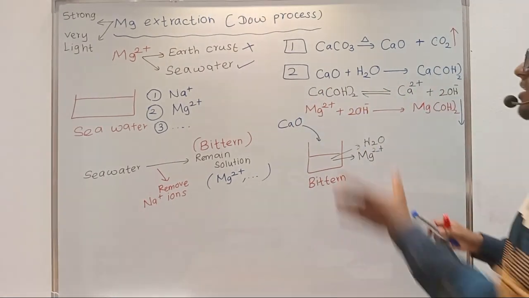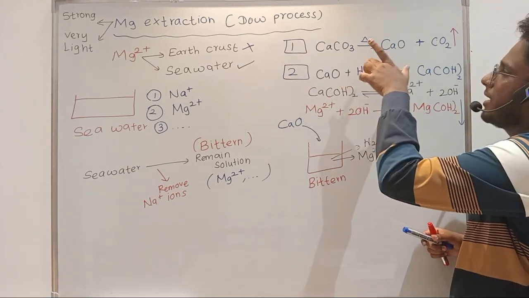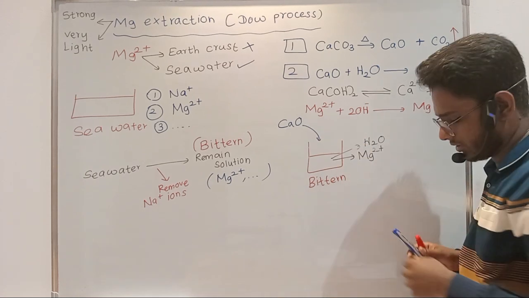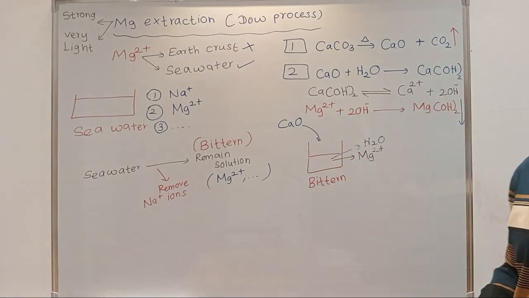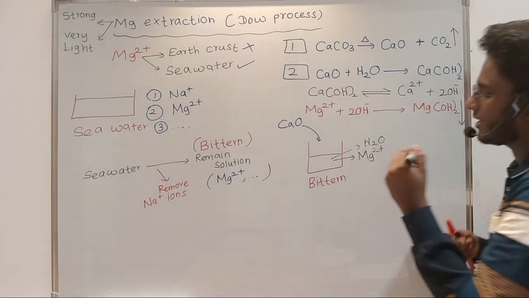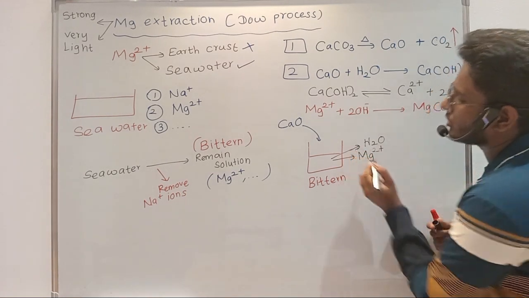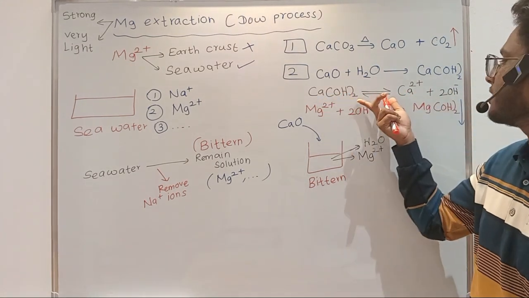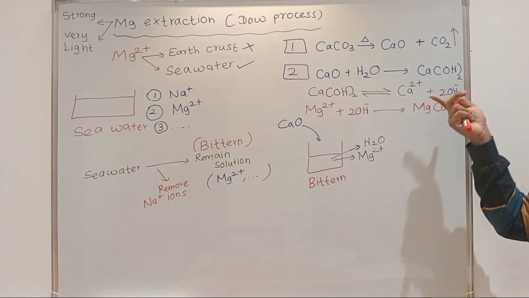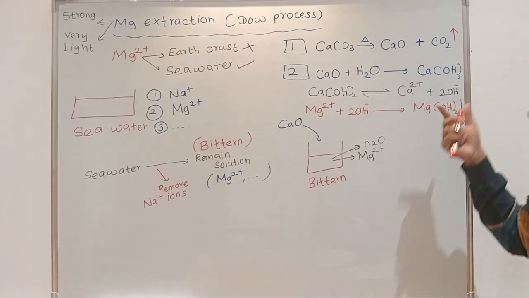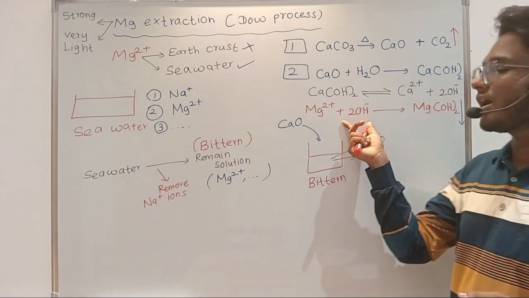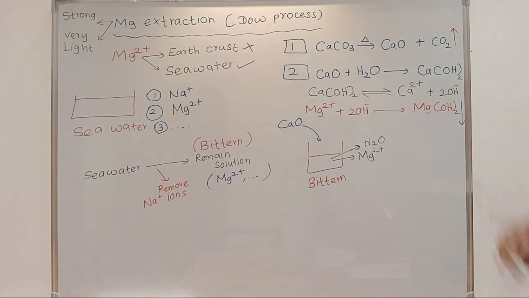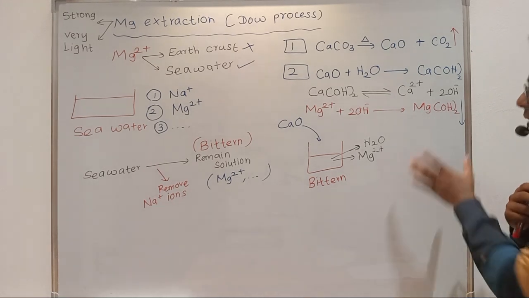What is happening? First of all, you are burning calcium carbonate and you will be getting calcium oxide. Next, you will be adding calcium oxide into this bittern solution. When you add calcium oxide into the bittern solution, it will react with the water inside the bittern solution and form calcium hydroxide. This calcium hydroxide will dissolve partially, giving calcium 2 plus ions and hydroxide ions, right? And next, these hydroxide ions will combine with magnesium 2 plus and form magnesium hydroxide, which is a precipitate.